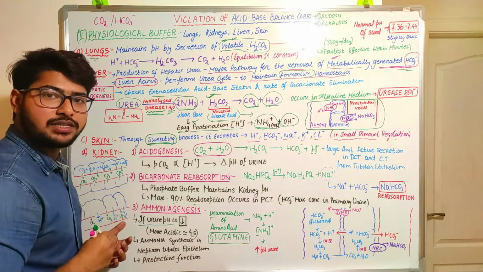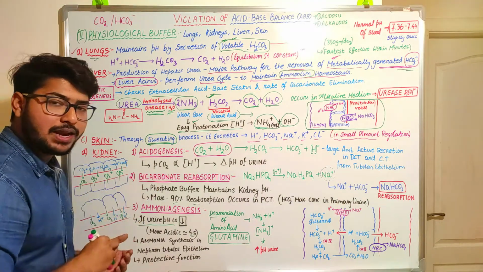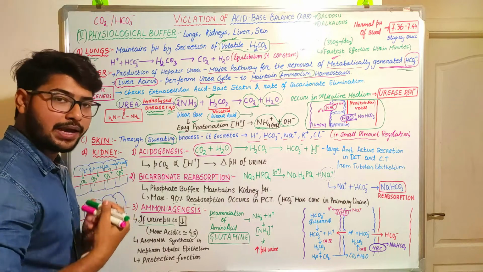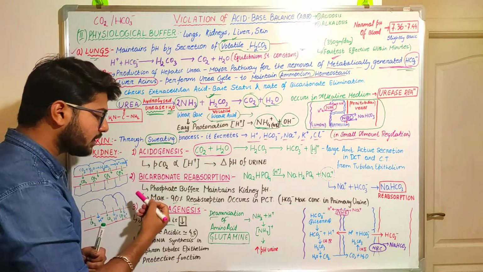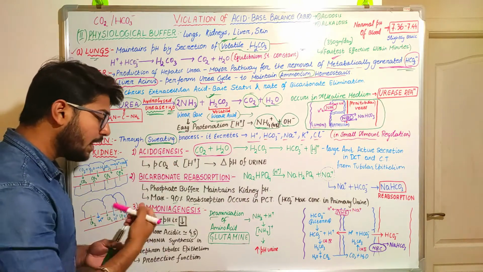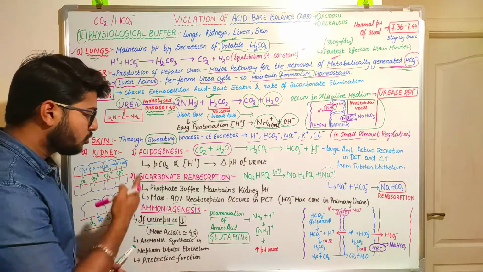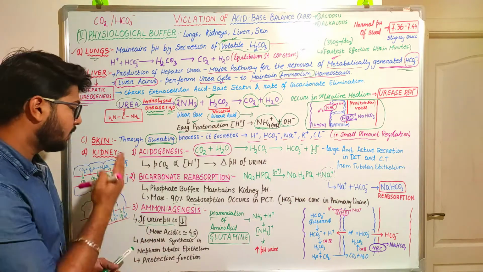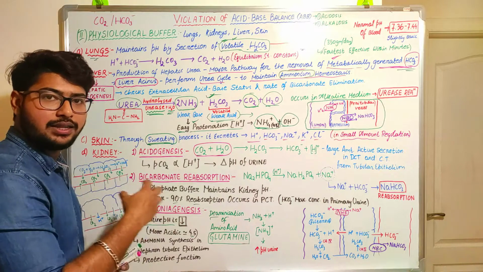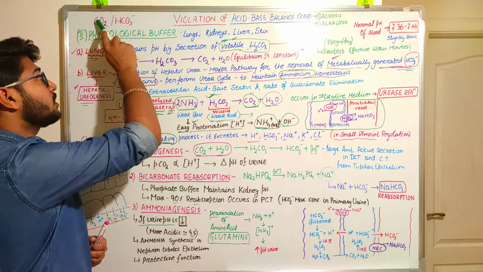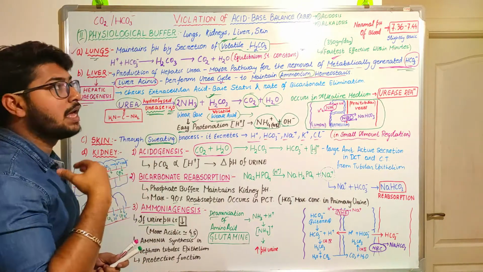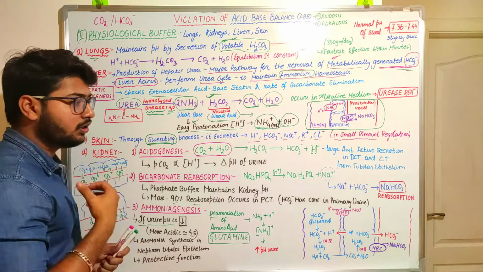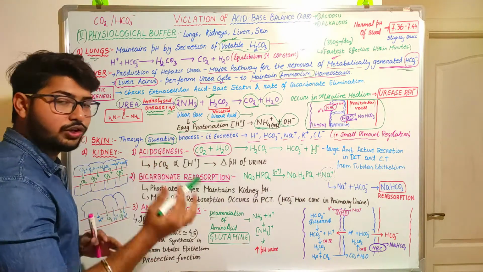So through these three processes, the kidney helps to excrete the extra amount of carbon dioxide or bicarbonate or the acidic or alkalotic ions through urine.